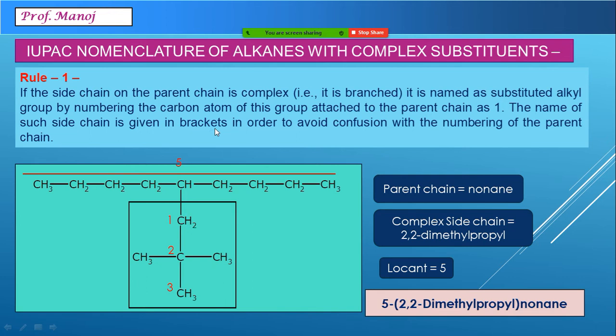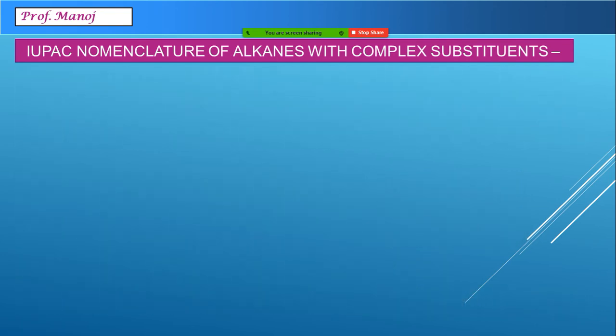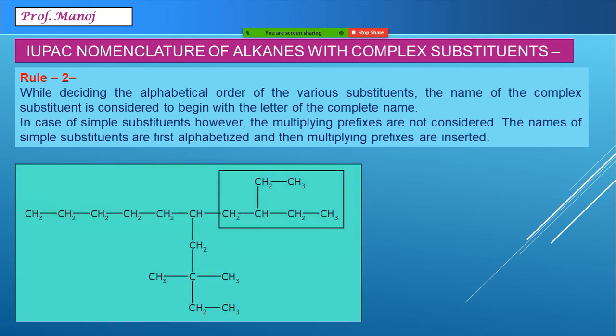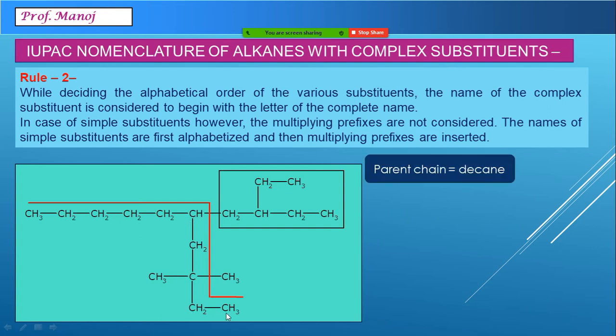Let us come to the second one. Another rule, another example. Now for this one, suppose you are having multiple side chains. For example, in this case, the long chain is this one: 1, 2, 3, 4, 5, 6, 7, 8, 9, 10. So the long chain is decane. Now, which are the side chains we can see? One side chain is this complicated one, and the other side chains are methyl and methyl.